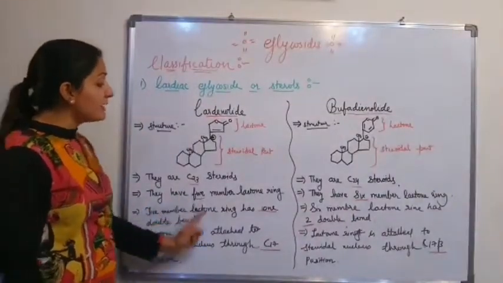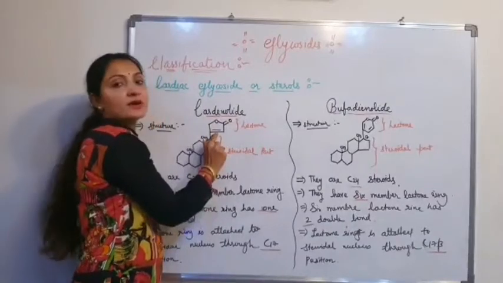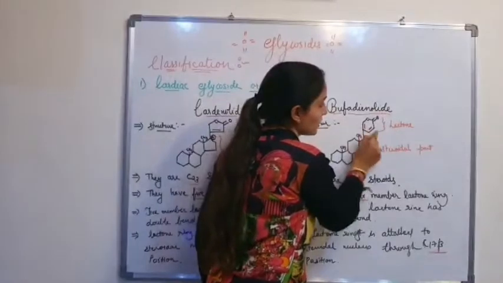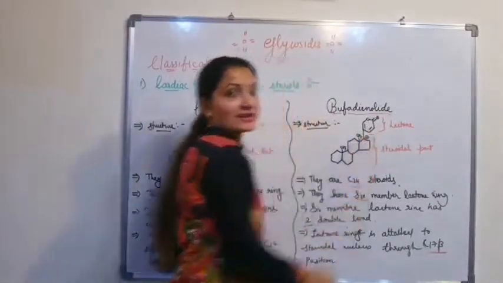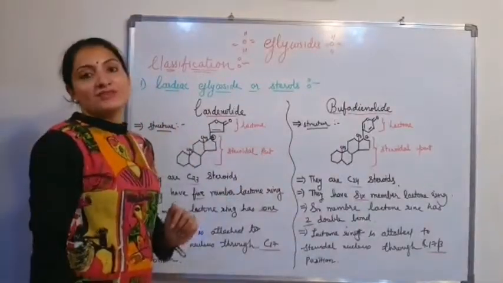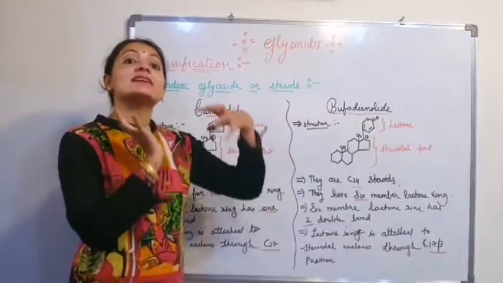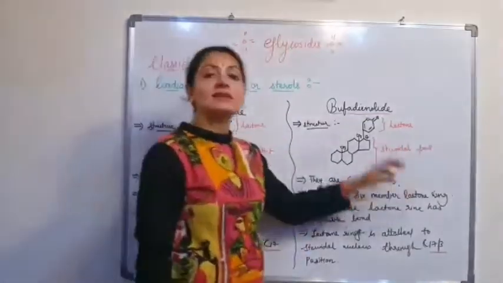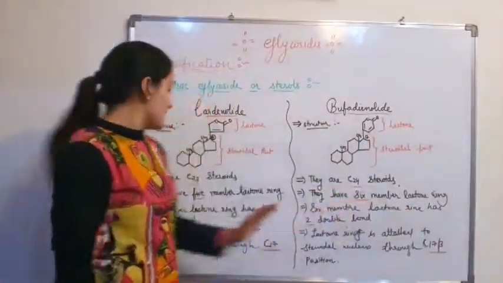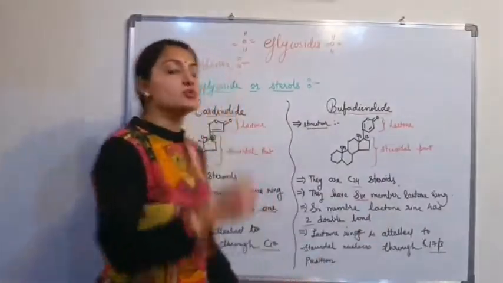Now, the 5-member lactone ring has one double bond. This 5-member lactone ring contains only one double bond, whereas in bufadienolide the lactone ring contains two double bonds. Clear? This is the third difference. So in the first difference, you have to draw the structure. In the second difference, they contain 23 carbons, here they contain 24 carbons. Here a 5-member ring, here a 6-member ring. The 5-member ring contains a single double bond, the 6-member ring contains two double bonds.